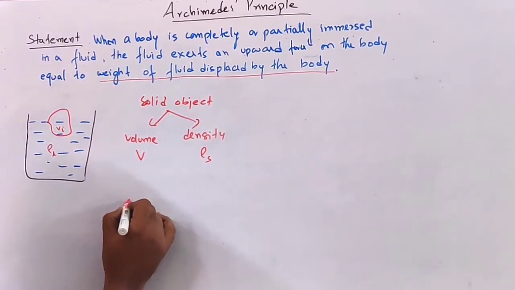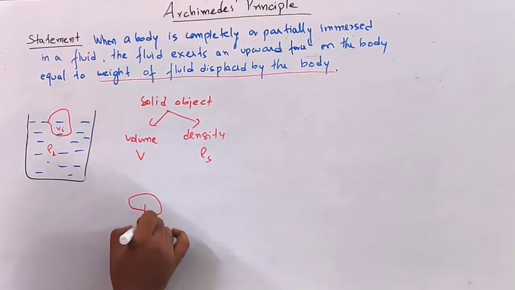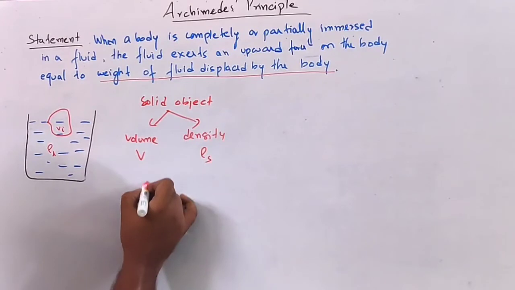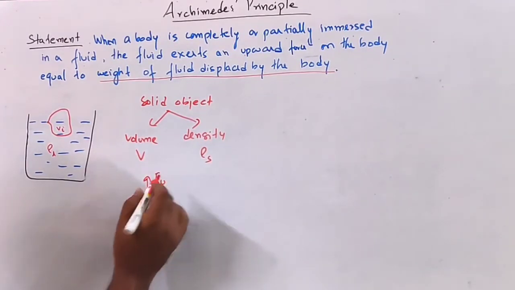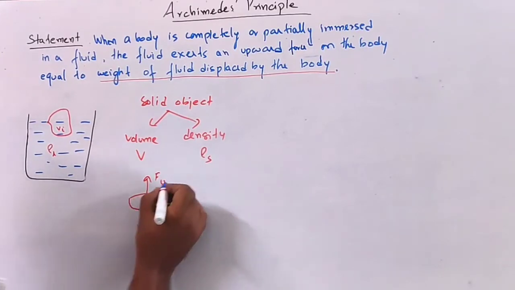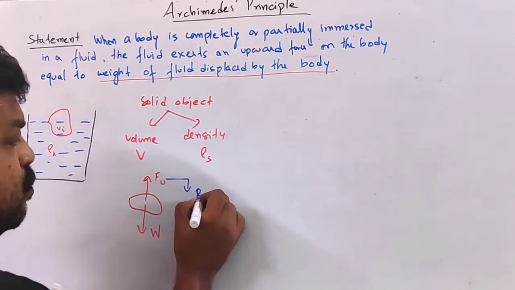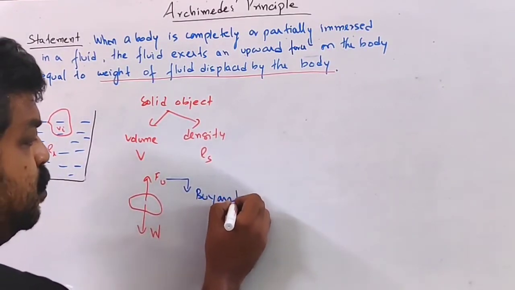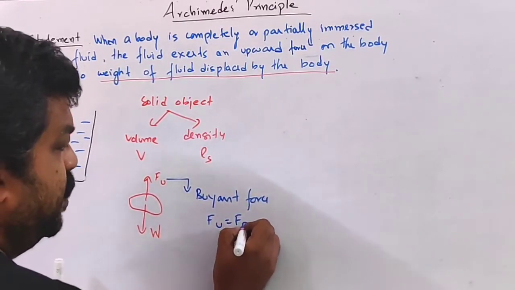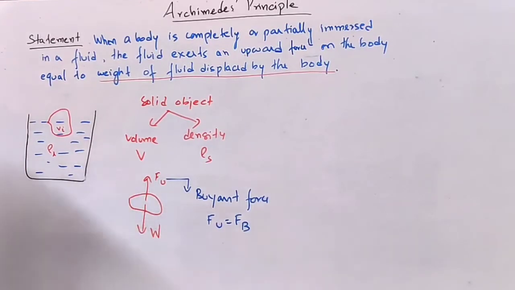What are the various forces? Weight will act in the downward direction, and the upward force due to the fluid acts upward. This upward force is called the buoyant force, so Fu is equal to Fb.